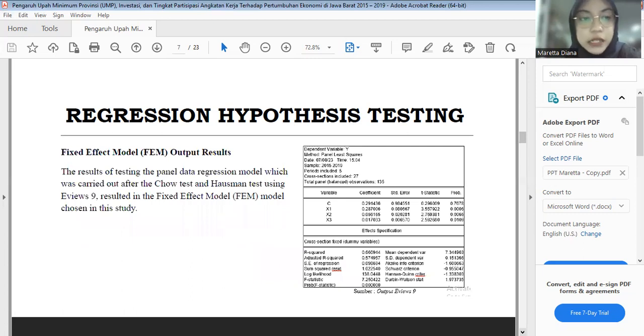So the third one is the fixed effect model or FEM output result. Here is the result of FEM and the result of testing the panel data regression model, which was carried out after the Chow test and Hausman test using EViews 9, resulting in the fixed effect model or FEM chosen in this study.